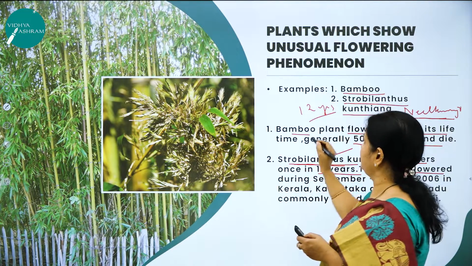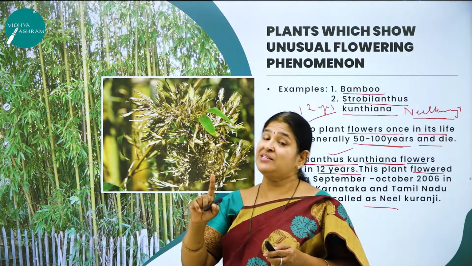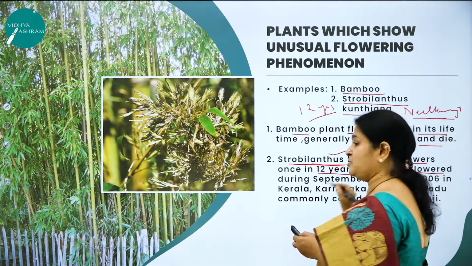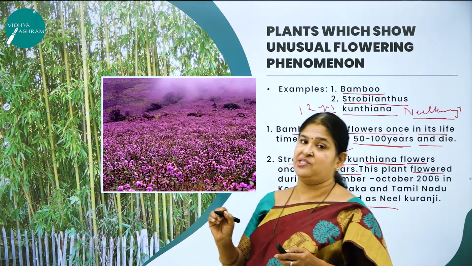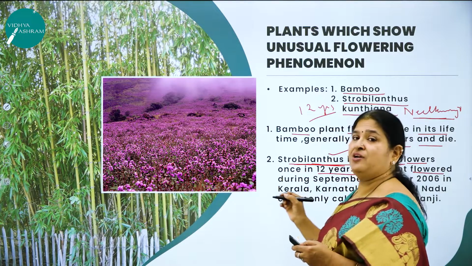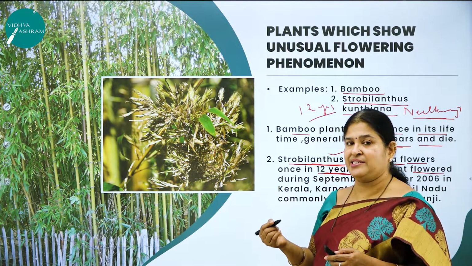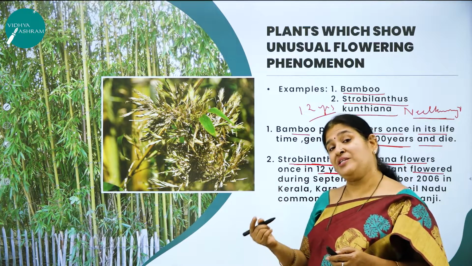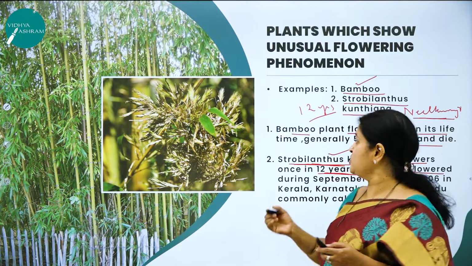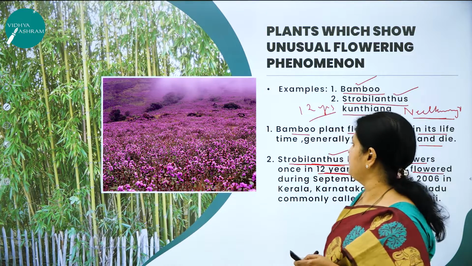So what is so special about these two very important plants? Bamboo plant flowers once in a lifetime, that is once in 50 to 100 years. Whereas Strobilanthes kuntiana, what is the common name called? Neelkuranji. Why has it got its name Neelkuranji? Because of its purplish blue color, and it flowers once in 12 years, right? So for example, if they ask in the exam, name a plant which flowers once in a lifetime, what is the answer? That is bamboo. Then name the plant that flowers once in 12 years? That is Strobilanthes kuntiana. Please do remember these two very important examples.